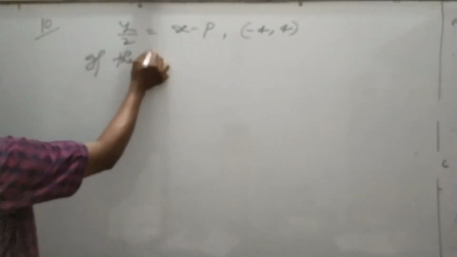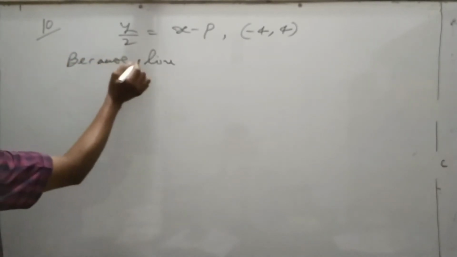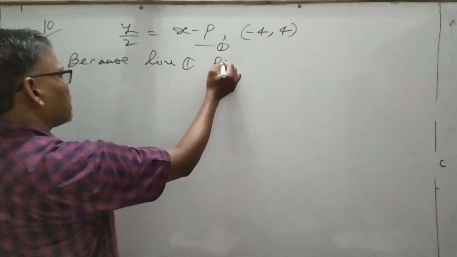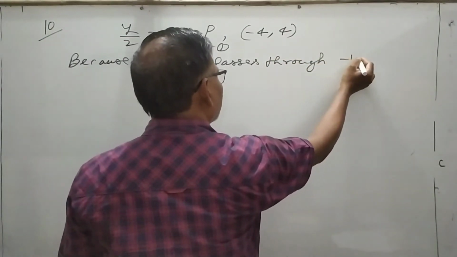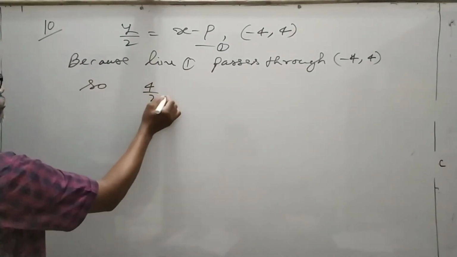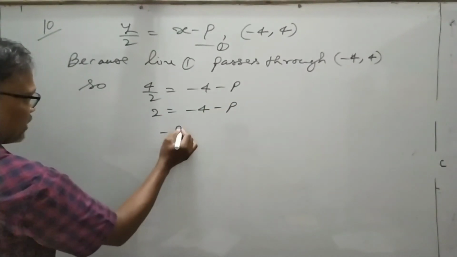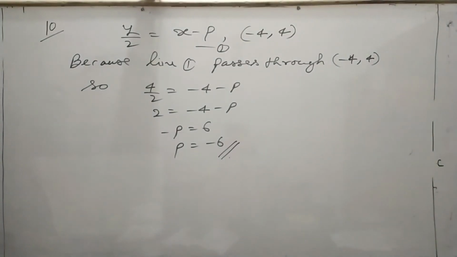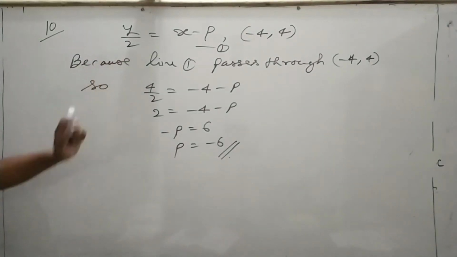So if the line 1 passes through -4, 4, then 4 by 2 is equal to -4 minus p, or 2 is equal to -4 minus p, or minus p is equal to 6. So the value of p is -6. Just put x is equal to -4 and y is equal to 4 in this equation.